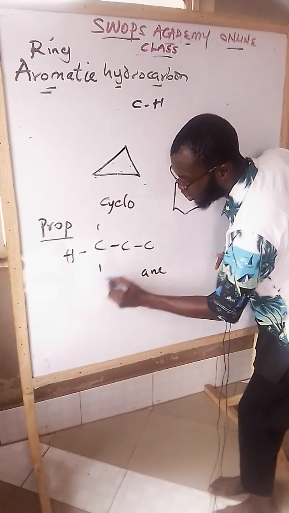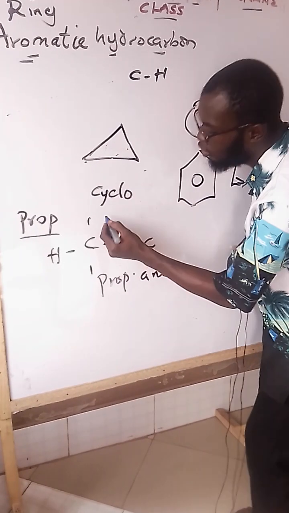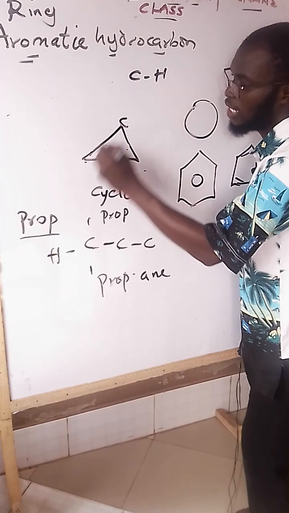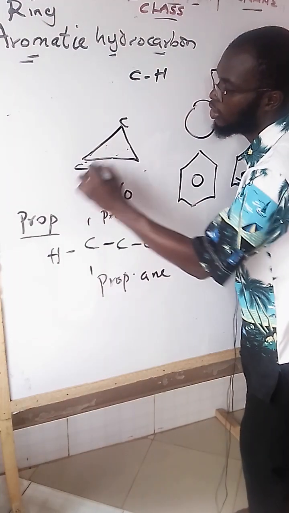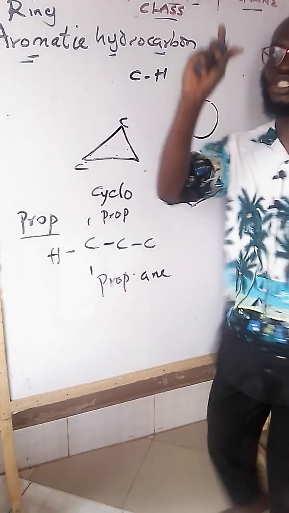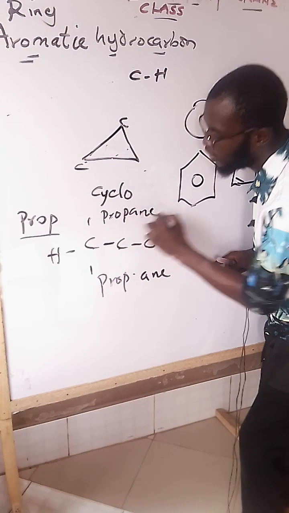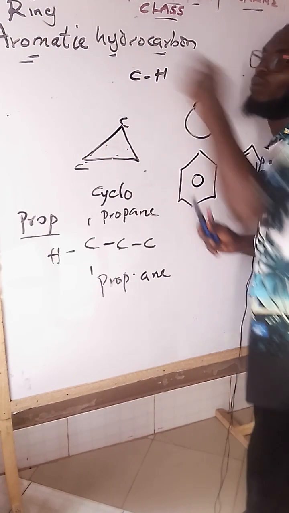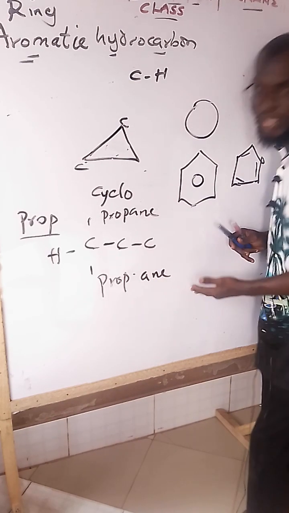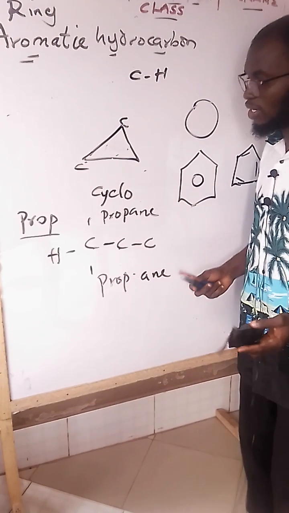Then you will now put, we call this one propane, isn't it? But this will now be what? Cyclopro. Know that this is also single. Carbon that is here, if I want to show it, the bond that is bonding this and this, it is what? It's single bond. It is also propane. It will now be cyclopropane. Cyclopropane, but not an aromatic compound. It only has one attribute. Hope I'm communicating. Why this is propane, normal propane. In some texts you will see n-propane.